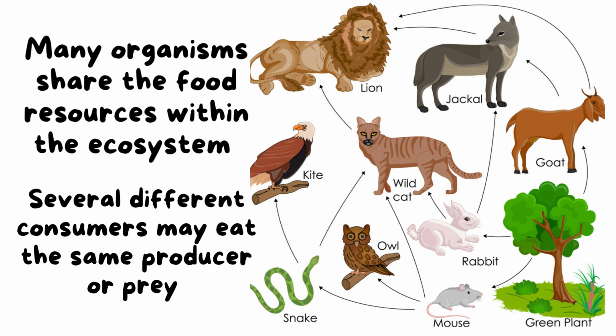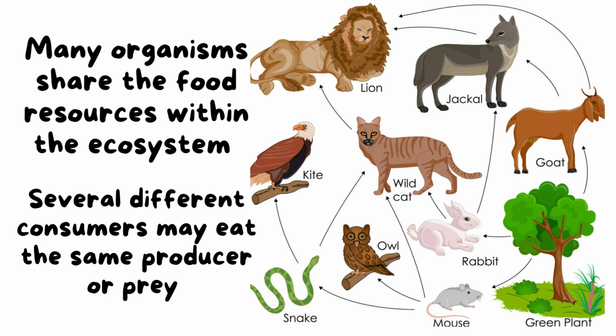As you see here, many organisms share the food resources within the ecosystem, as the same living organism may be eaten by many consumers. As you see here, the plant is eaten by the mouse, the rabbit, the goat, and other living organisms. And the mouse may be eaten by more than one secondary consumer.